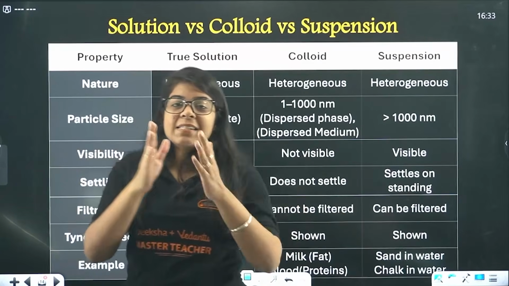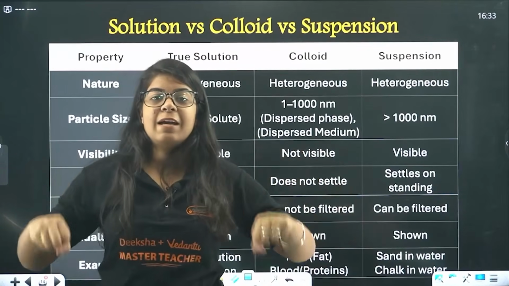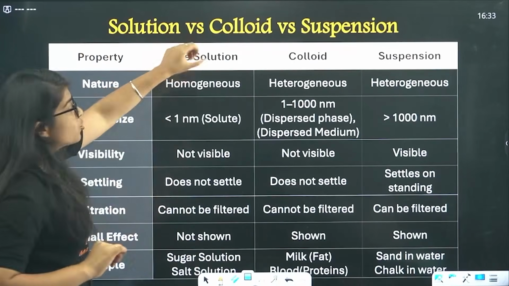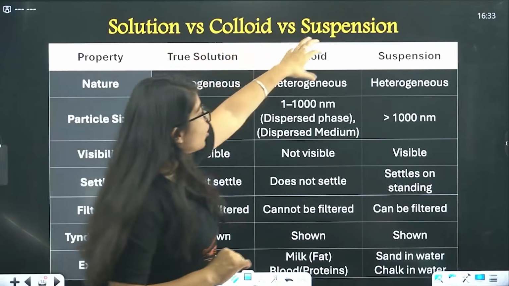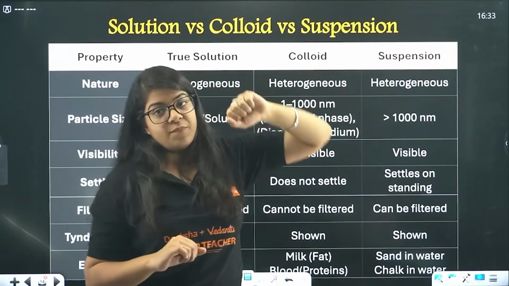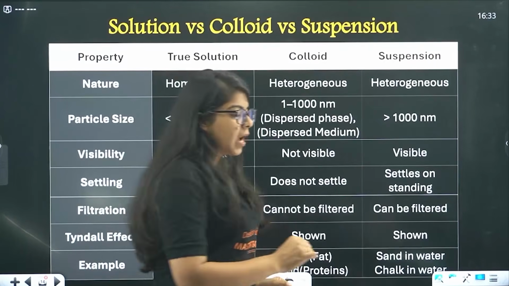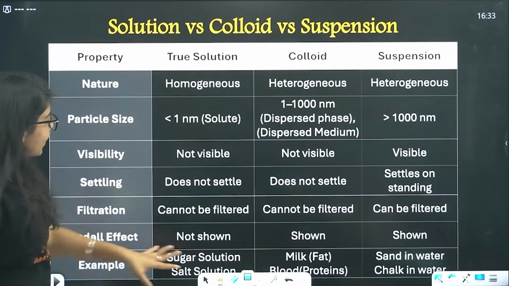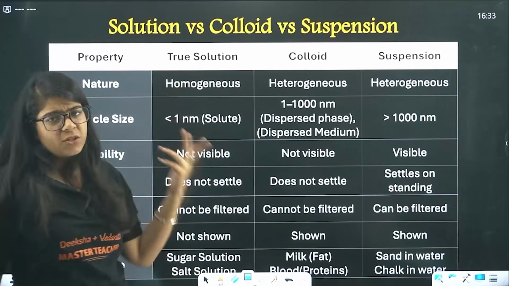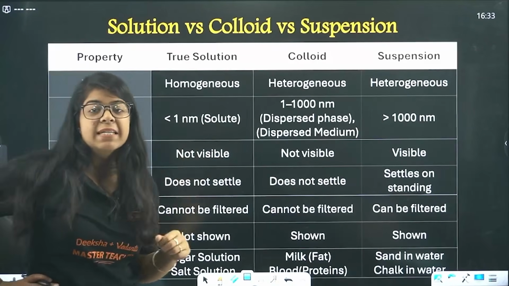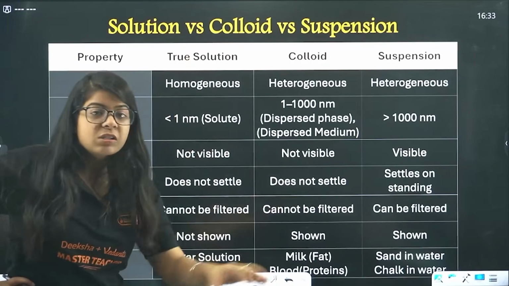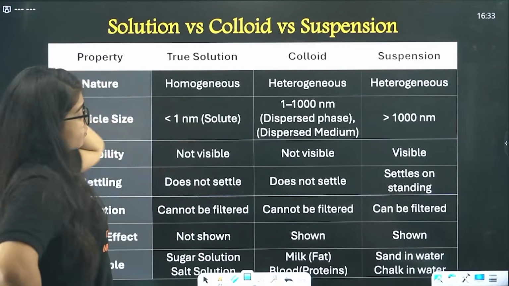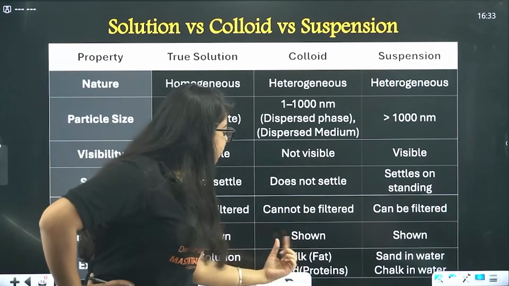That's why these things are classified into 3 types of solutions, right? First is a simple true solution, right? Then it's a colloid, then it's a suspension. Now let's see what are those. Let's look at the examples first. Example is sugar solution, salt solution, that is true solution. That is done. That means it's homogeneous. It looks like one, it feels like one, right? Feel it from your heart. Next, we have milk and blood.